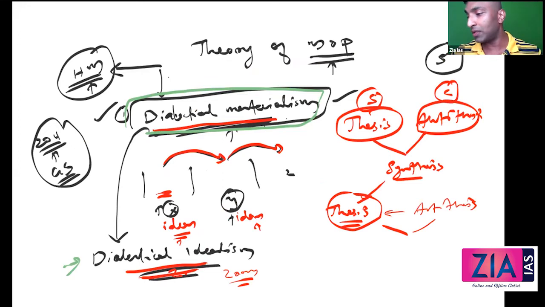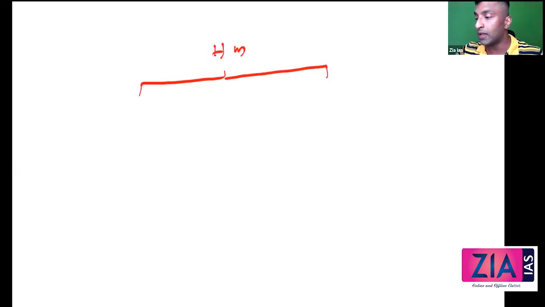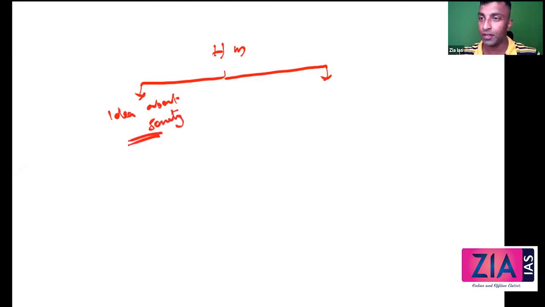Okay. Now, guys, having understood that, it can be a separate question also. Now let's look into the theory. If they're asking you historical materialism, you need to write this in two parts. The first is his idea about society. Okay, we did it already or not? We have done the first part. What will you write here?